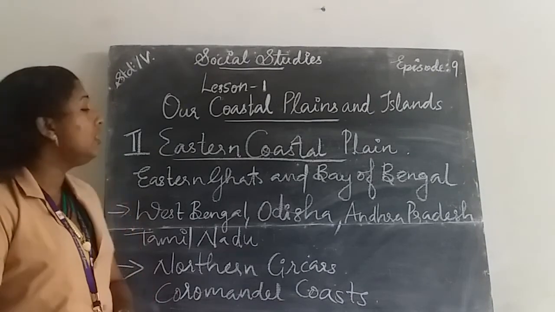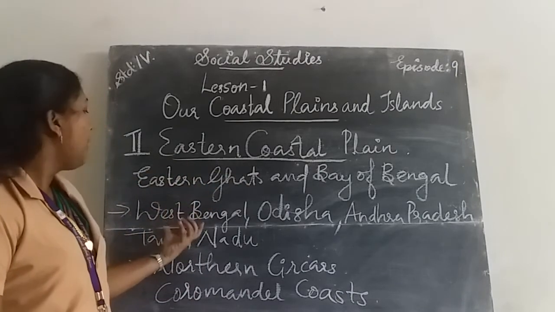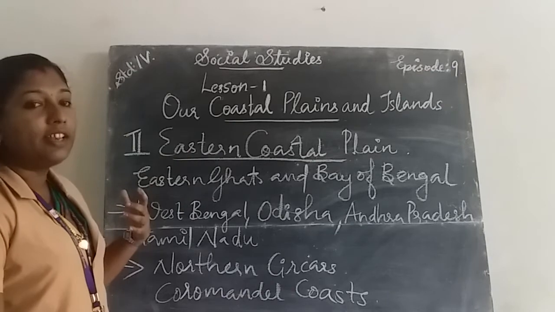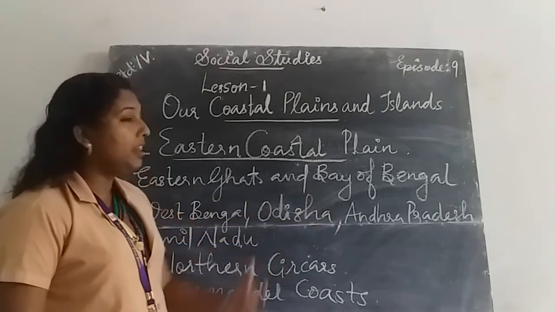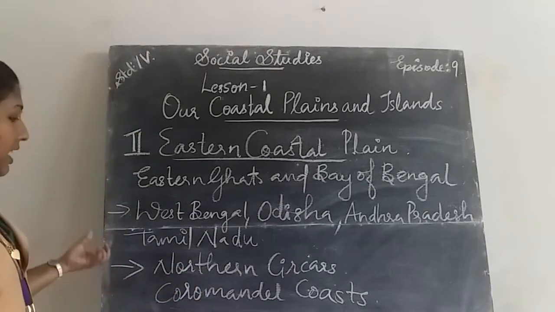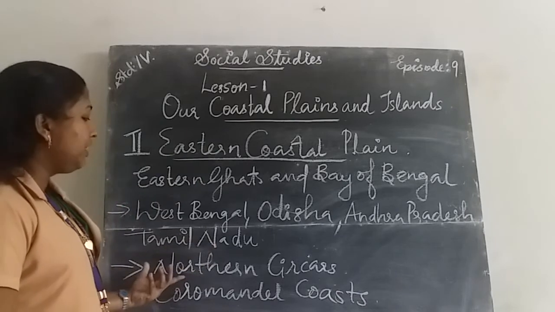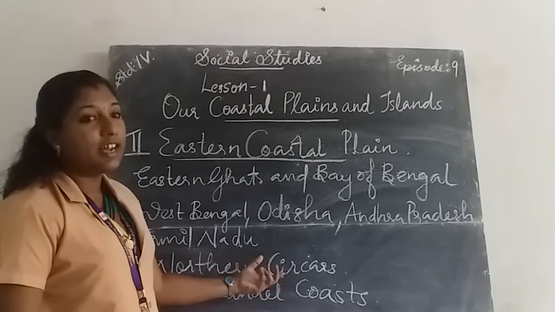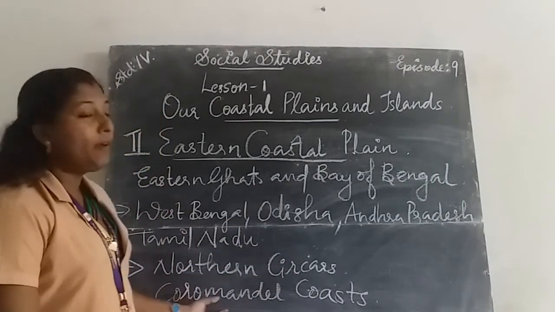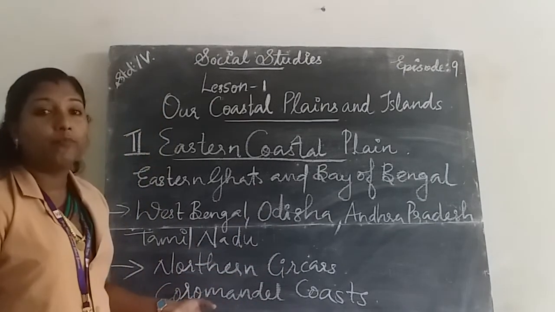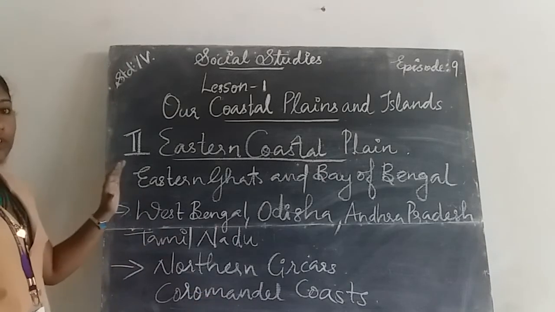It lies between the Eastern Ghats and the Bay of Bengal. It starts from West Bengal, Odisha, Andhra Pradesh and Tamil Nadu, and at last it ends at Kanyakumari. Then it is divided into two parts: Northern Circars in the north and the Coromandel Coast in the south.